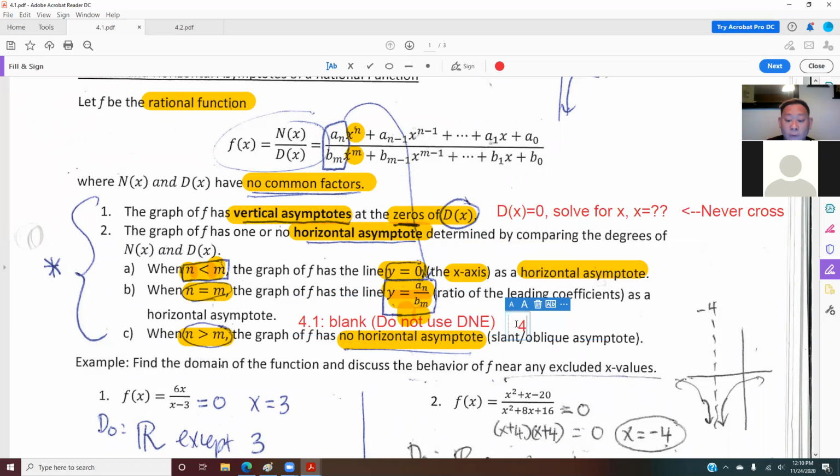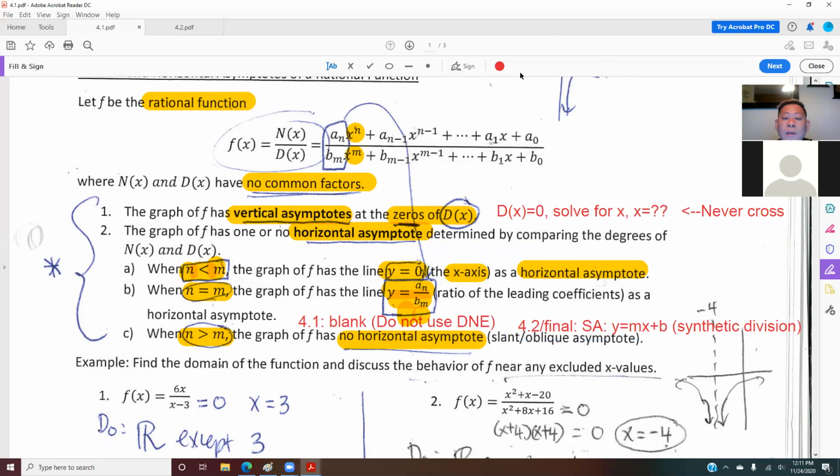However, if you're doing 4.2 homework, so be careful what homework you do, and on your finals, when you have this case, we call it a slant asymptote or oblique asymptote. In order to find this, it is y equals mx plus b, and you have to use synthetic division. I will show it to you when we do 4.2 later on.